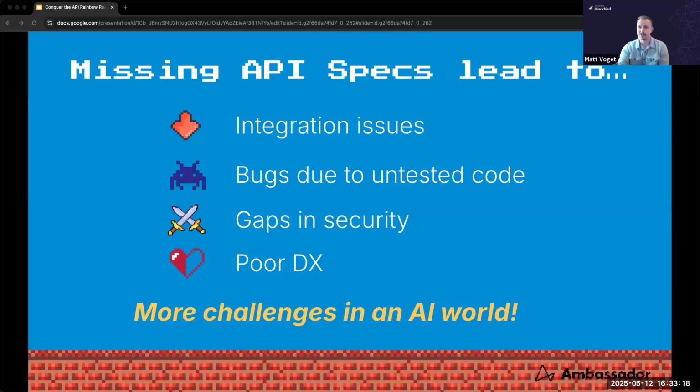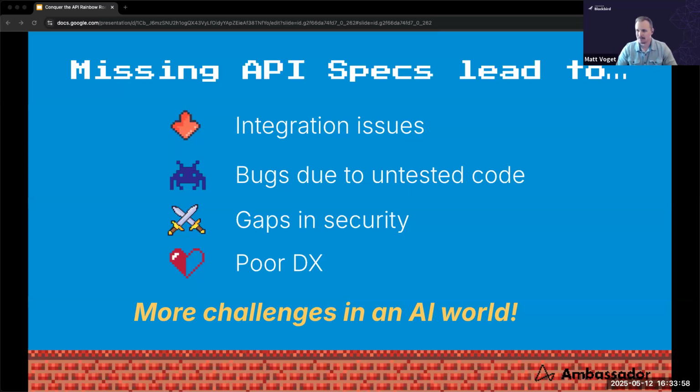So what happens when we're missing these API specs? Well, I think first, obviously, we can see a lot of integration issues or uncaught bugs in production if we don't have specs that help us with our testing. We can also see gaps in security too. So for example, is this endpoint protected by a security scheme? Well, it's hard to tell unless you have a spec that asserts that truth. Or even worse, should this endpoint be publicly exposed, right? Hard to tell, again, if you don't have this in a spec, if you should be revealing this endpoint or not.